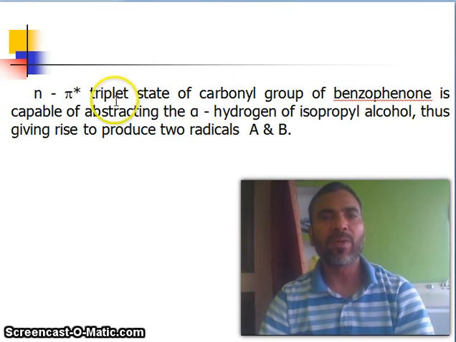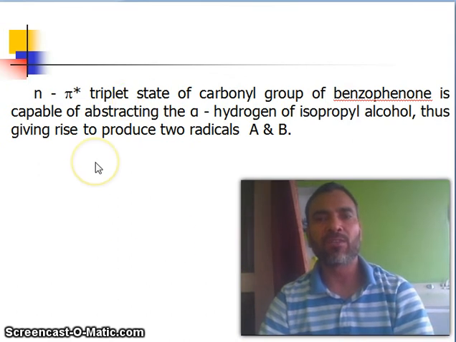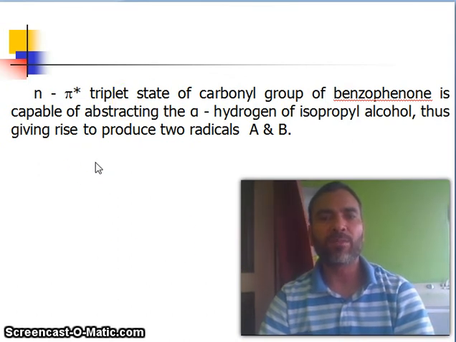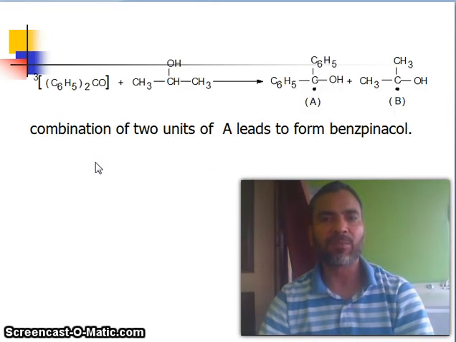Now the n to pi star triplet state of the carbonyl group of benzophenone is capable of abstracting the alpha hydrogen of isopropyl alcohol, thus giving rise to two radicals. You see, triplet, isopropyl alcohol, two radicals A and B.